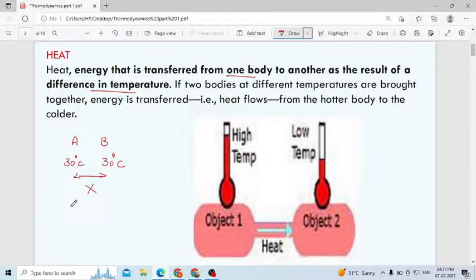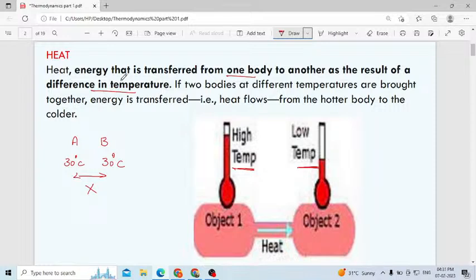Therefore, here you have to remember, heat will transfer from one body to another body when there is a difference in temperature. Then how will the heat flow? Heat will flow from higher temperature to lower temperature. That is also very important, you have to remember. This is very basic.